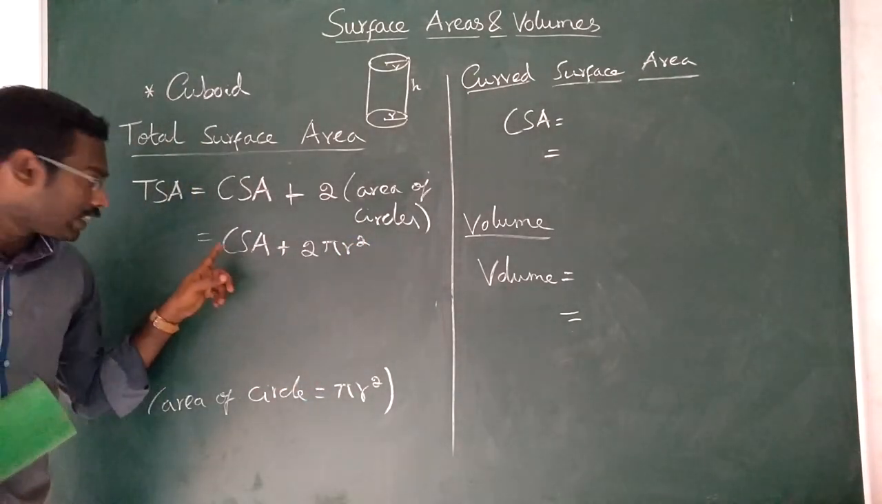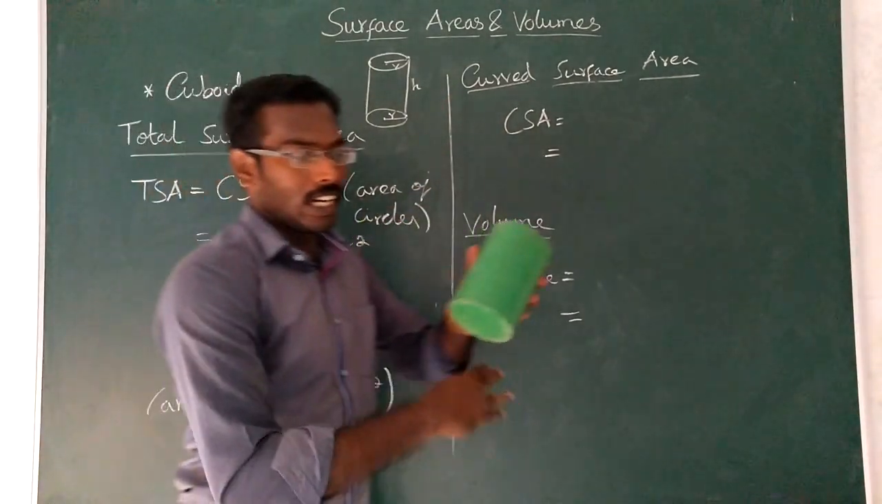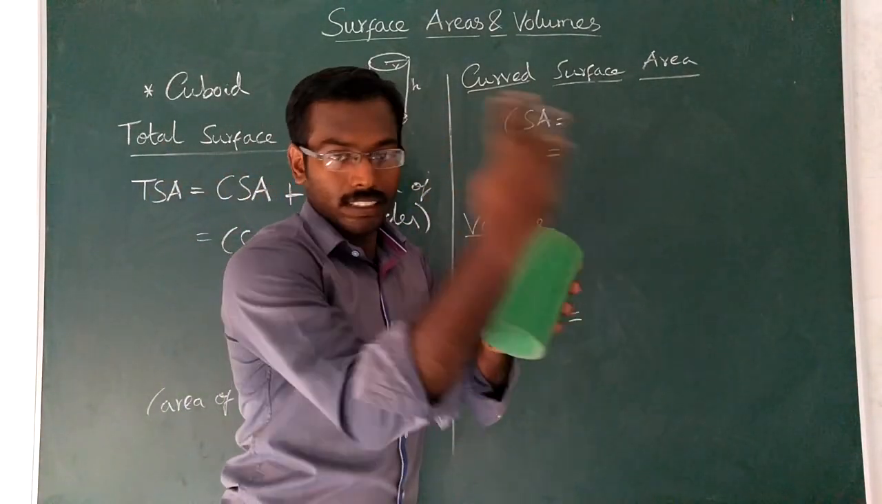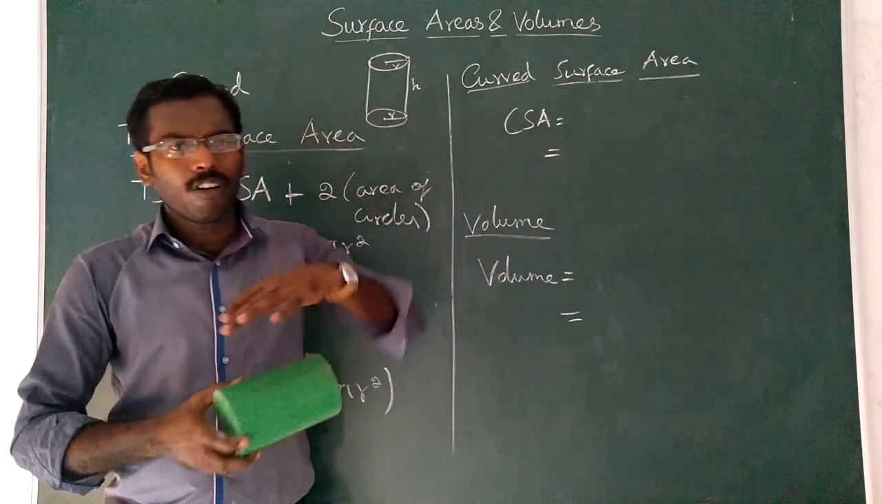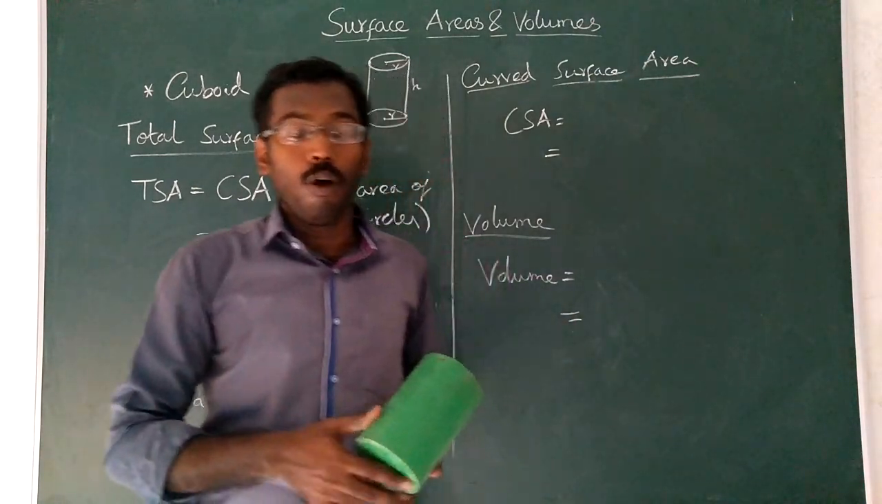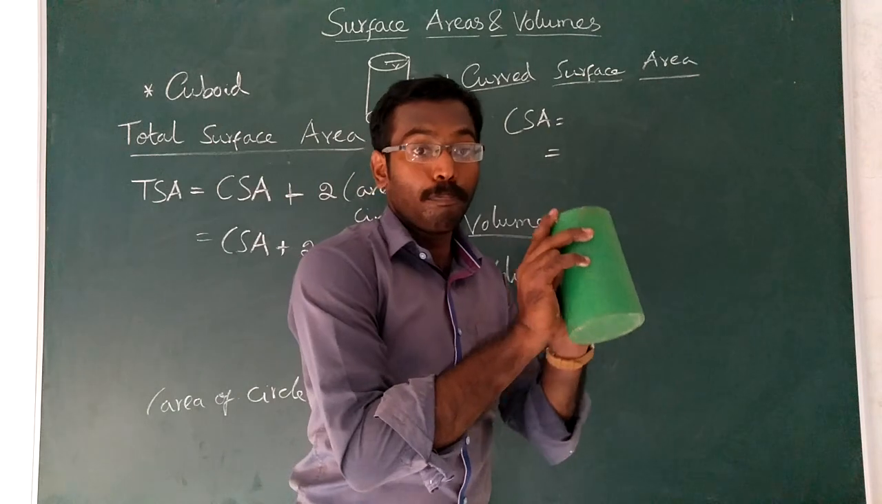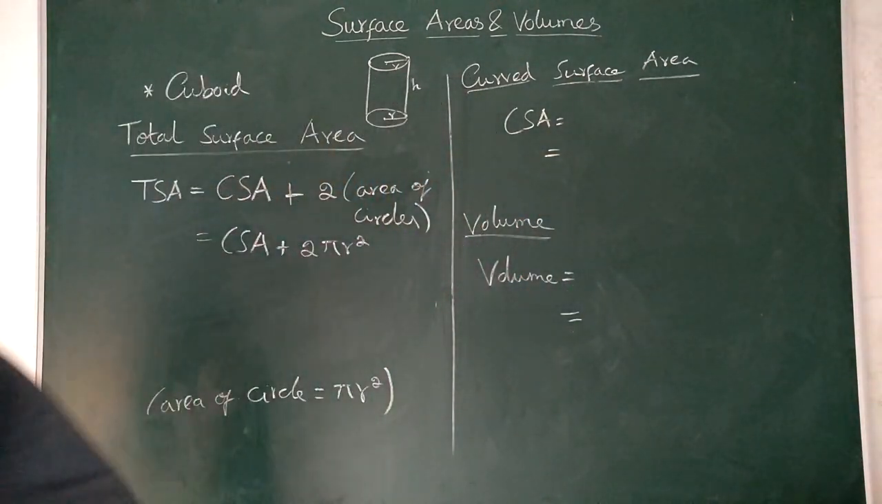So let us find the curved surface area. This is the curved surface of the cylinder. Okay. How to measure this? You have no specific formula. Therefore, what you have to do? You have to peel it. You have to peel the curved surface. I will tell you how.